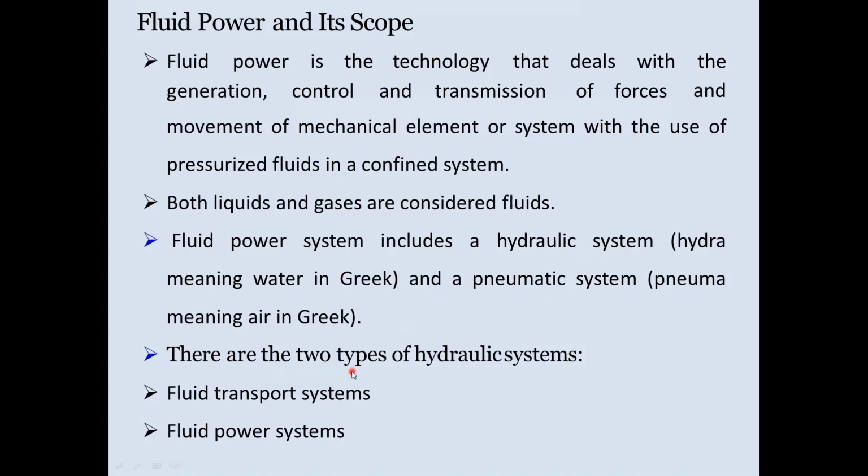Again guys, there are two types of hydraulic system. The first is the fluid transport system, and the other is the fluid power system. Fluid transport system means only transmission of fluid through pipes, that is nothing but a fluid transfer system. Whenever control is defined, the system is called a fluid power system, that means the system which is used to generate power using fluid.